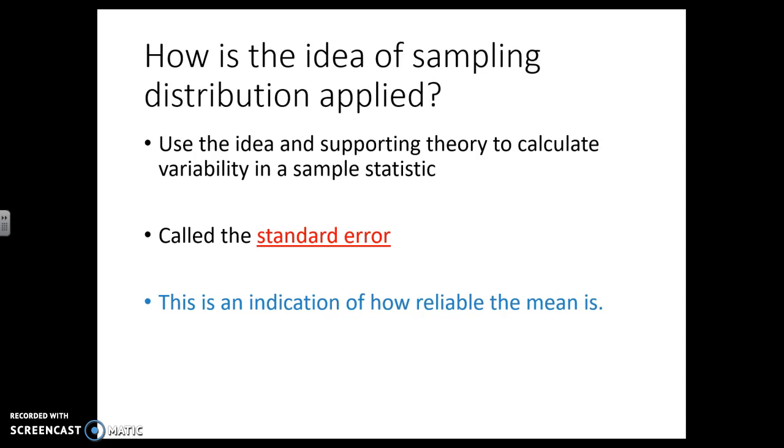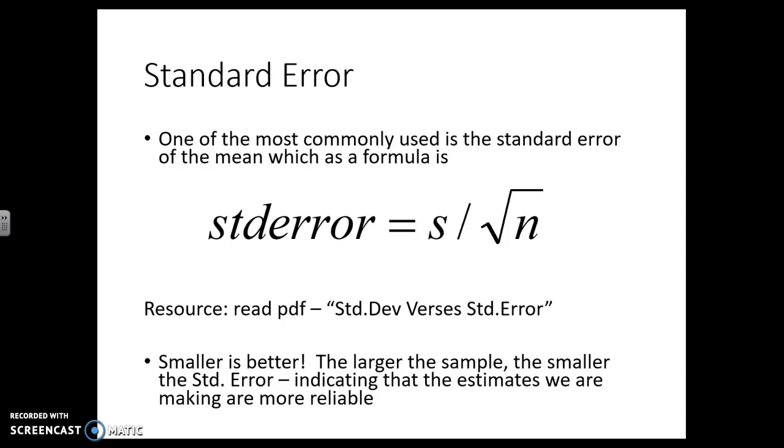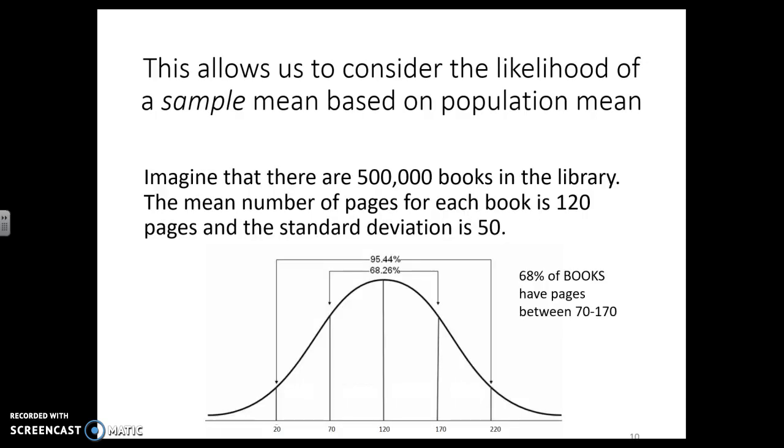We apply that with the standard error. So the standard error is telling us how reliable our mean score actually is. And there's our equation for it. But let's talk about what this actually looks like. So if I have a library that has 500,000 books, and some poor librarian had to go through and count how many pages each of those books had, we could do a raw score distribution, and we can do a mean score, and we find out that the mean number of pages for a book is 120, and a standard deviation of 50.